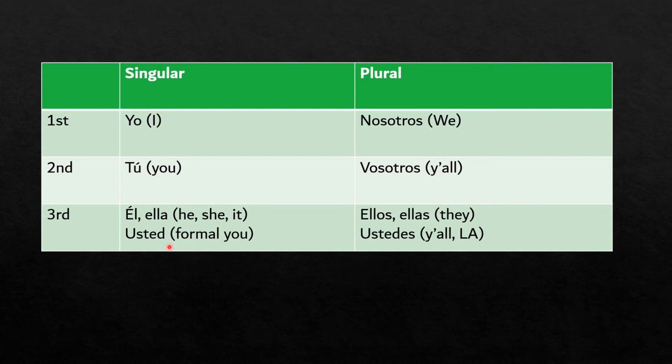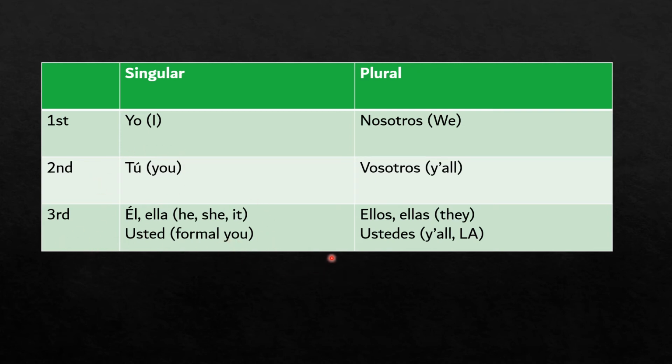And then we have the formal you, usted. So remember, tú in Latin American countries is used for a friend or someone you're close with. Usted is used for people who are kind of above you, the people you want to give respect to. So not necessarily above you, but people you want to give respect to. And it's kind of like saying sir or ma'am, all right? So that's why it falls under that third person. It's formal, it's respectful. So friends, respectful.